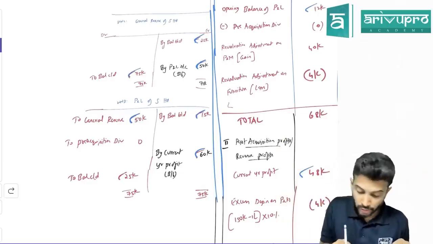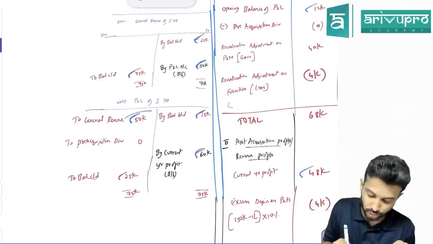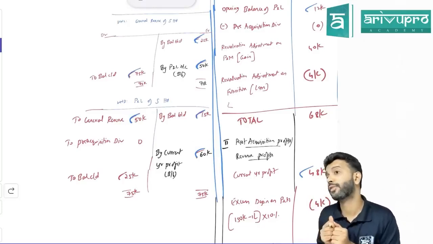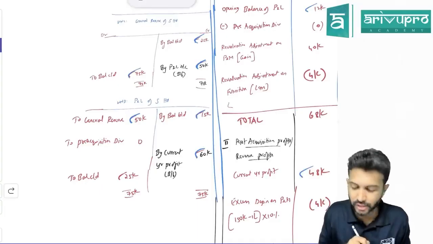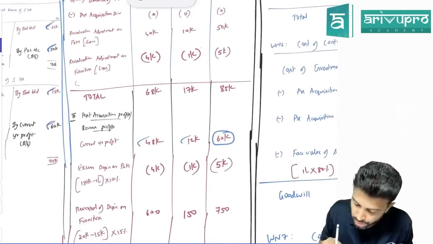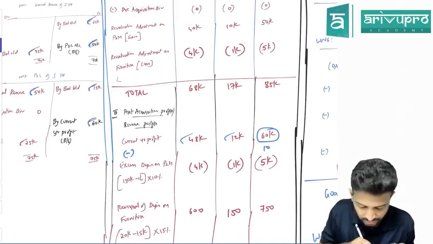Okay, sir. No, sir. If you transfer to general reserve, the P&L balance will reduce. That means you should not take 60,000, sir. You should do 60 minus 50. If you think along those lines, yes, you are right. Out of 60, how much have you transferred to general reserve? 50,000. But how much have I distributed? 60. That means what do you have to do? You have to minus. How much do you have to minus?